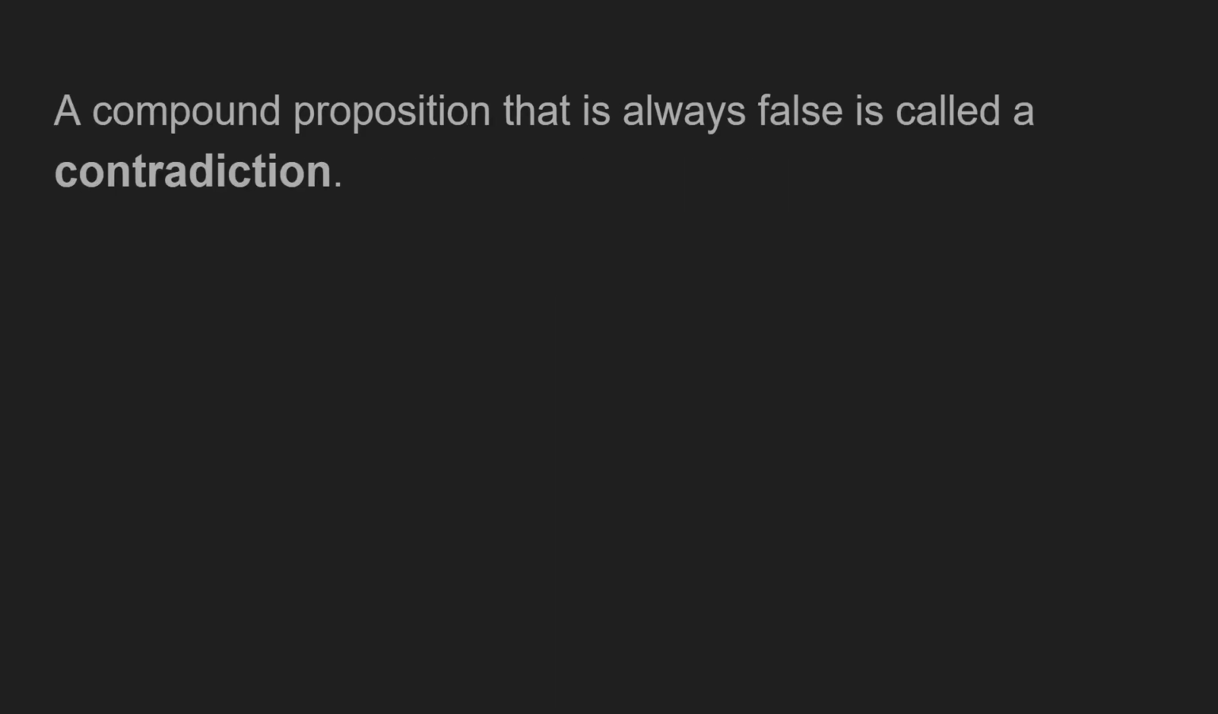Let's talk about contradiction. A compound proposition that is always false is called a contradiction. It is the reverse of the tautology. The simple propositions' truth values don't matter. The output will always be false, and this is called a contradiction.